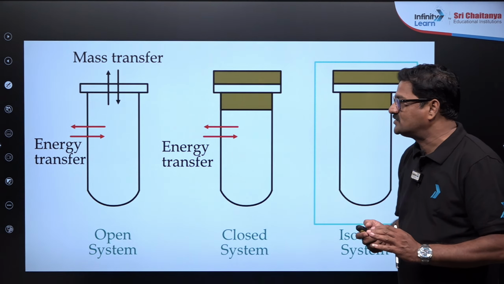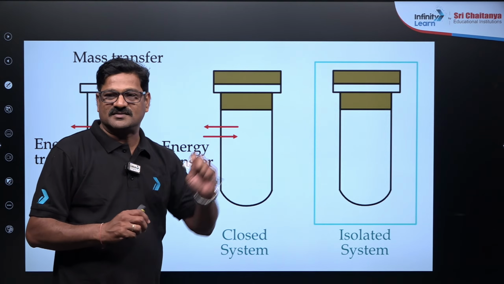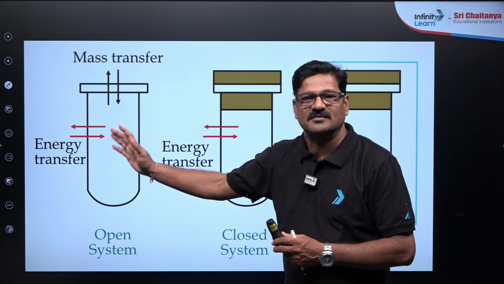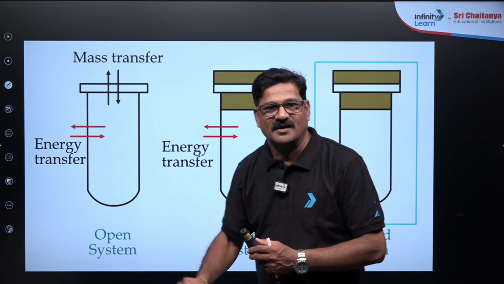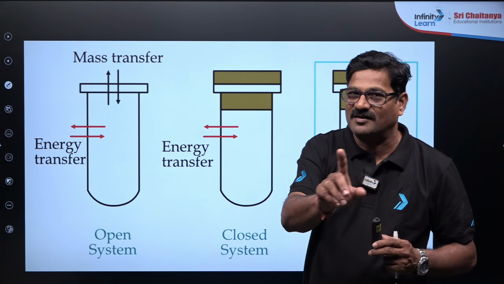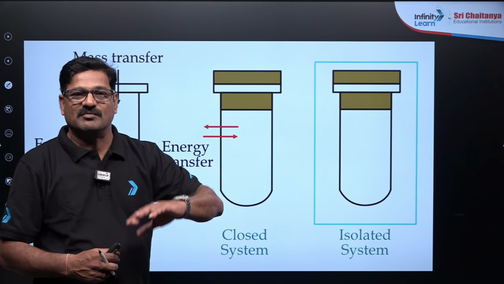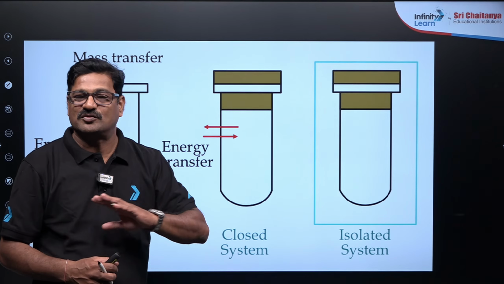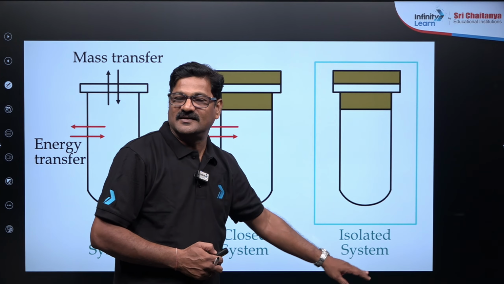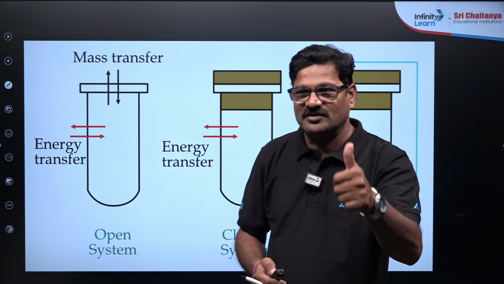And here, types of systems: open system, closed system, and isolated system. An open system is a system which can exchange both mass, matter, and energy. A closed system is a system which can exchange only energy but not mass. Whereas an isolated system cannot exchange either mass or energy. It is isolated. It happens in things like a thermos flask. You understand, dear children? Right.